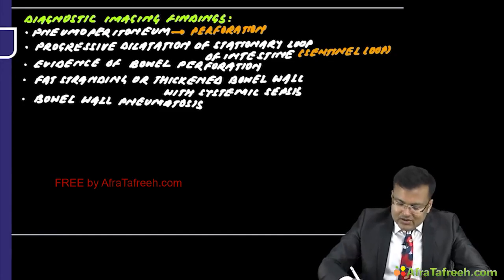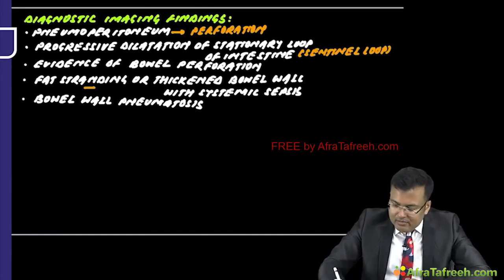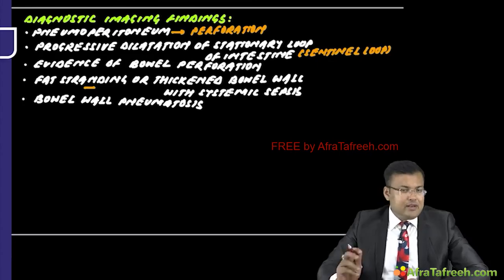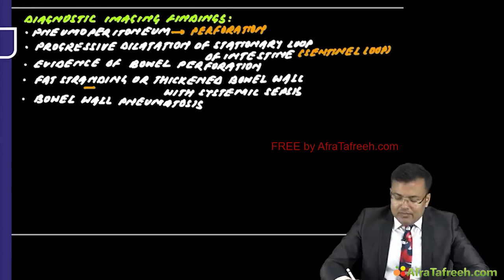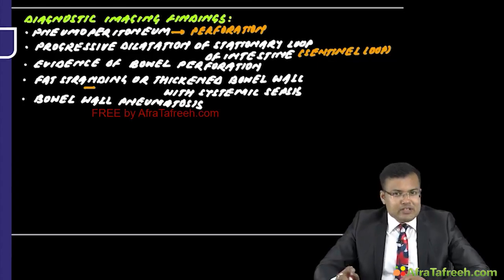If there is fat stranding or thickened bowel wall with systemic sepsis, it means that area is containing the inflammation. Or the patient is having bowel wall pneumatosis, it might be seen in pneumatosis intestinalis. So in all these cases, we should go for surgical intervention.